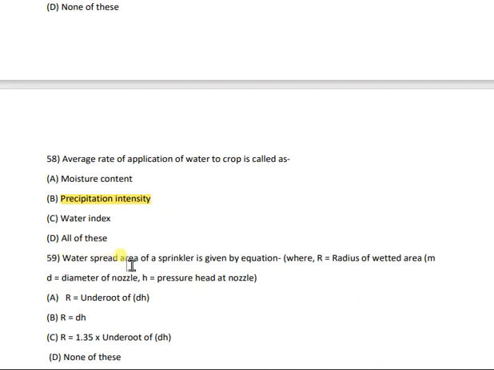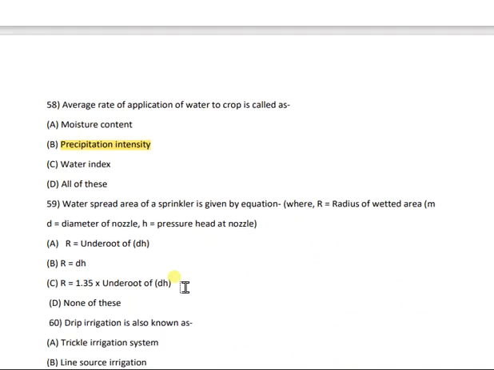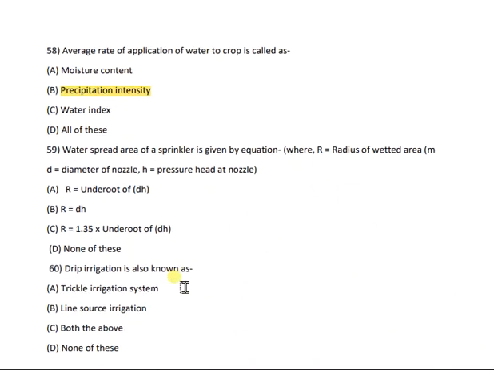Then question number 59. Water sprayed area of sprinkler is given by the equation where R equals radius of wetted area, MD equals water area, D equals diameter of nozzle, H equals pressure head at nozzle. And the correct answer is that is C. R equals 1.35 into under root of DH. This is the formula.